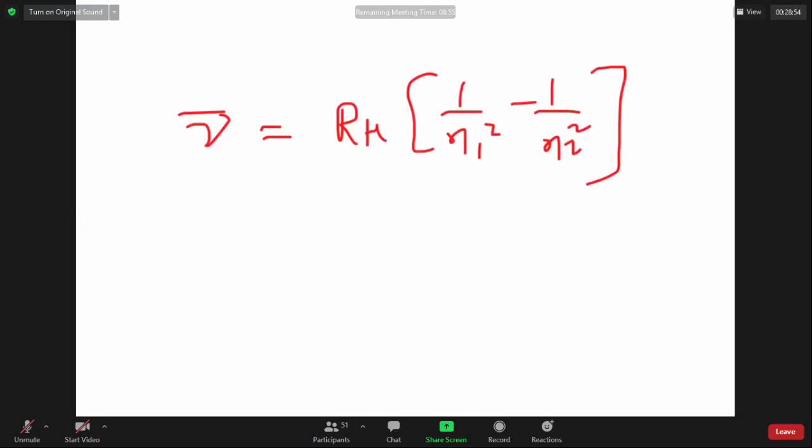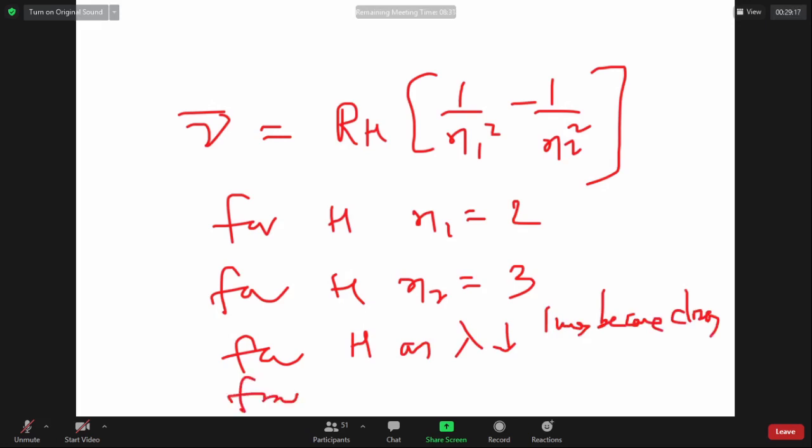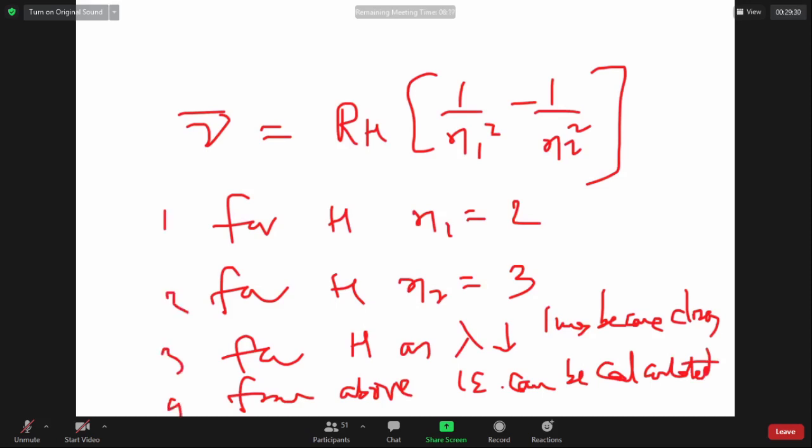Which is a wrong statement about this? 1: for hydrogen, n1 is equal to 2. 2: for hydrogen, n2 is equal to 3. 3: for hydrogen, as lambda decreases, lines become closer. 4: from above, IE can be calculated. What are the correct statements in 1, 2, 3, 4? All 1, 2, 3, 4 are correct.